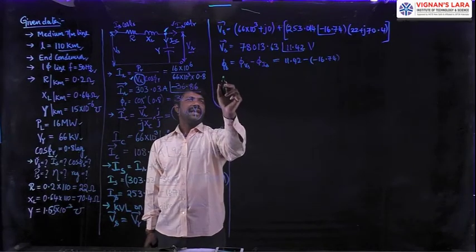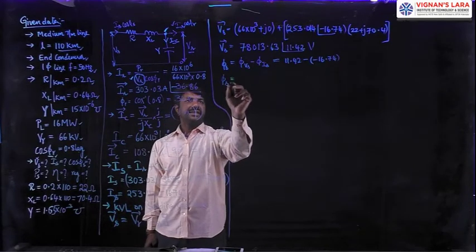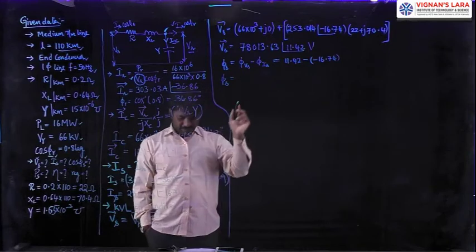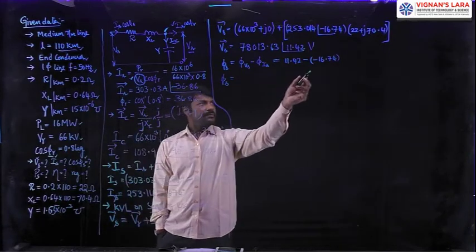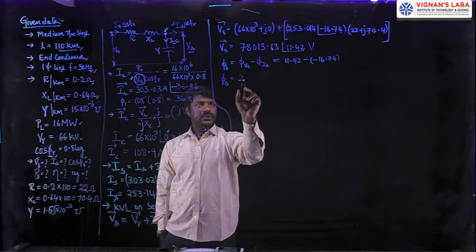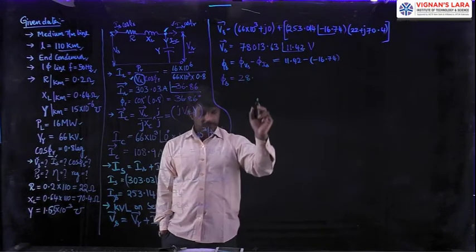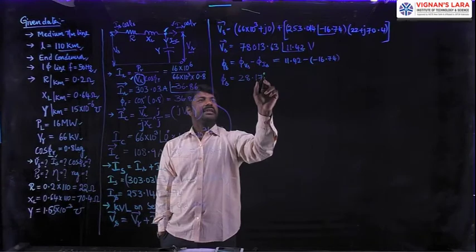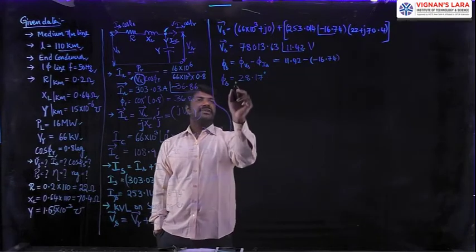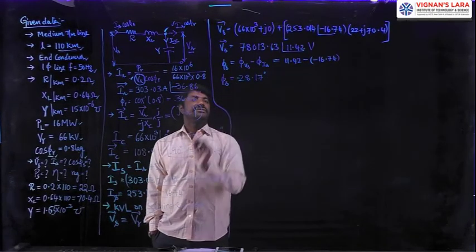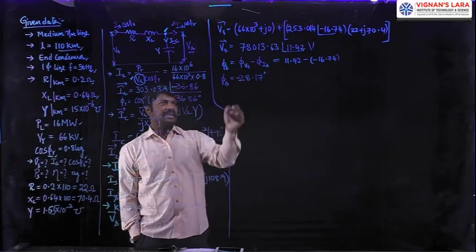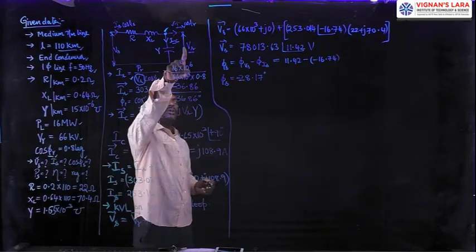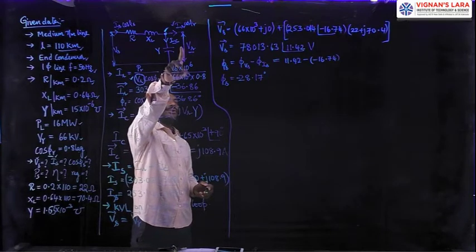Then the phase angle phi s can be written as the summation of 11.42 and 16.74, which gives you 28.17 degrees, and the nature of the current is lagging, so minus angle. How do we know that it is minus? Yes, always the current is lagging because of the load. What we took here is an inductive load.